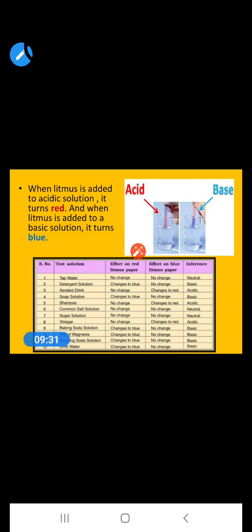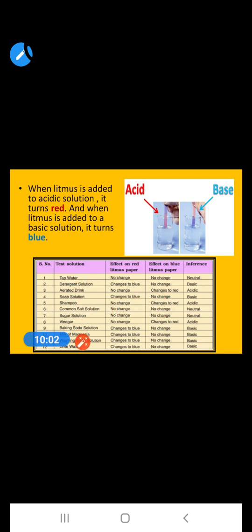If the red litmus turns to blue, it shows that the solution is basic. If you see in this table, tap water is neutral, not acidic or basic. Then detergent solution is basic in nature. That's why the red litmus turns into blue and the blue litmus shows no change.